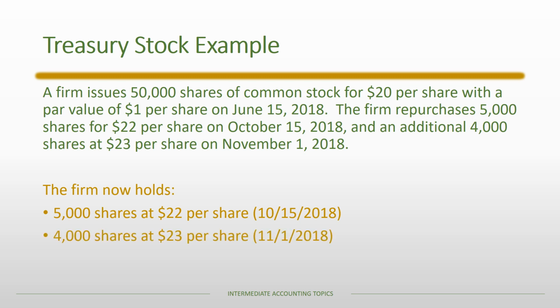And then we have another layer of 4,000 shares at $23 per share, and those are the newer shares. If there is a subsequent reissuance, you do have to use a LIFO, FIFO, or weighted average approach to the reissuance. In other words, what cost are we going to associate with the treasury shares when they are reissued, because we have multiple costs within our layers of treasury shares.